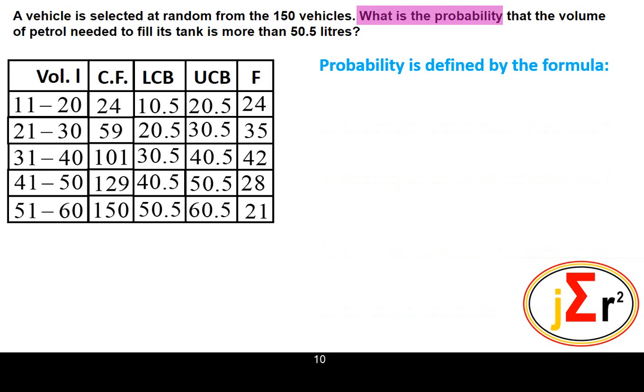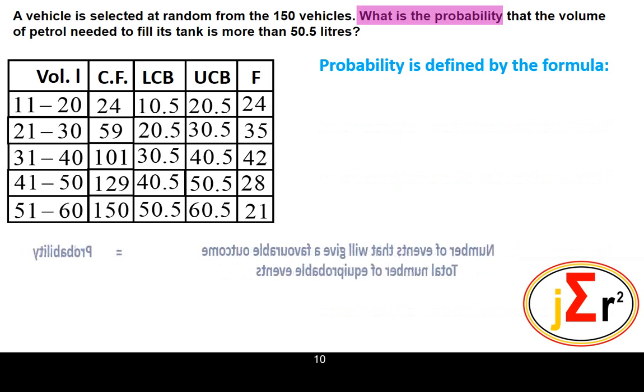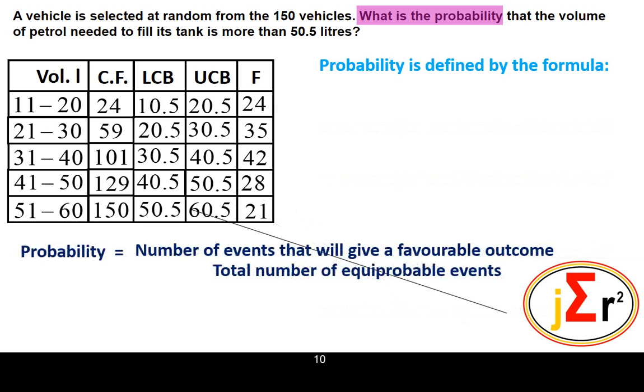Probability is defined by the formula that we have there. Probability is equal to the number of events that will give a favorable outcome over the total number of equiprobable events. If you just follow the words, you might say this is too wordy, and you might be lost. But as a matter of fact, it's a very simple formula.